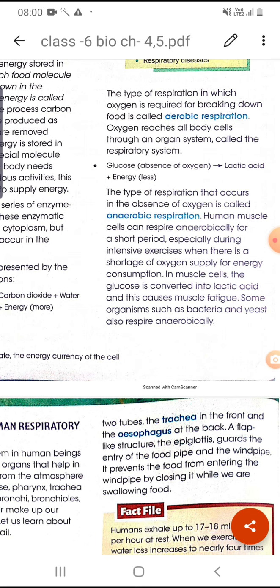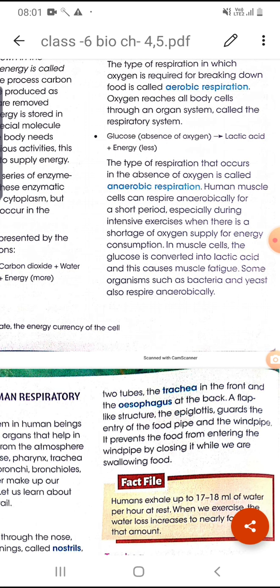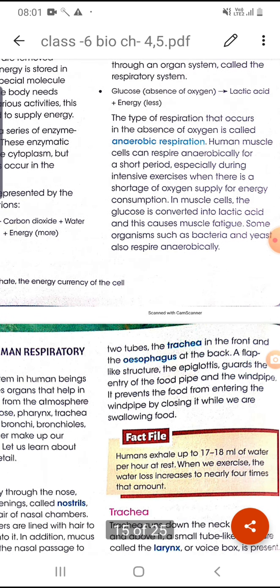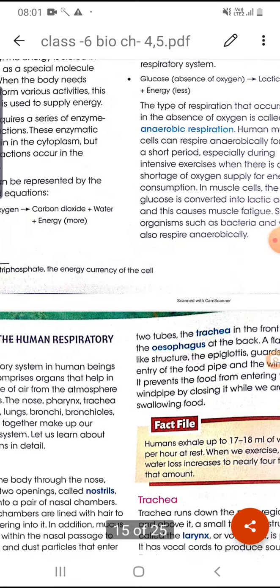If in our muscle cells the respiration occurs without oxygen, then glucose will convert into lactic acid, and this causes muscle fatigue, means stiffness and pain in the muscle. You have seen when we are running very fast, sometimes the muscles of our legs cramp or fatigue or we feel some pain. It is due to the accumulation of lactic acid and no supply of oxygen there. The organisms such as bacteria and yeast generally respire anaerobically.